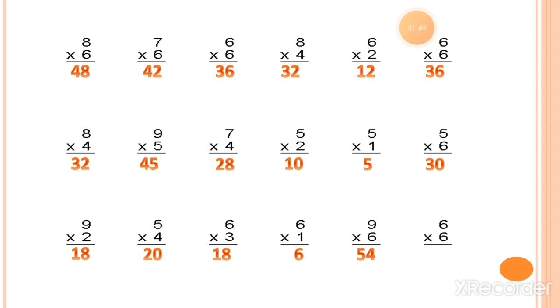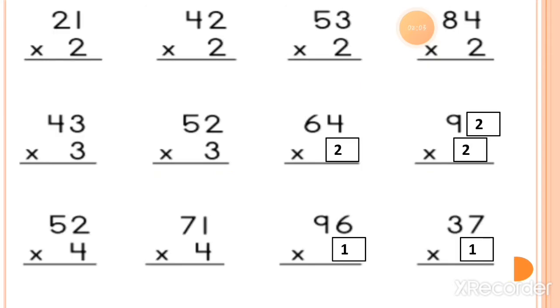You can check the answers which you are writing, whether they are correct or not. And the last one is 6 sixes are. 6 sixes are is equal to 36. So this worksheet is complete. Those students who have still not completed this, please complete this worksheet and write it down in the rough book. Now the next worksheet is for you.